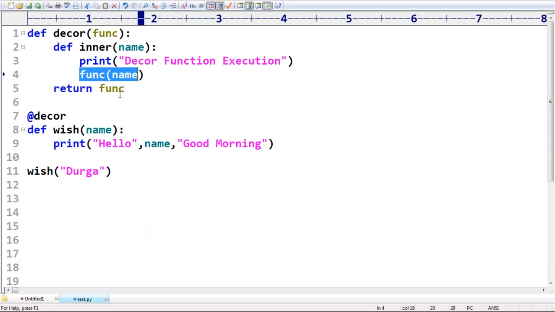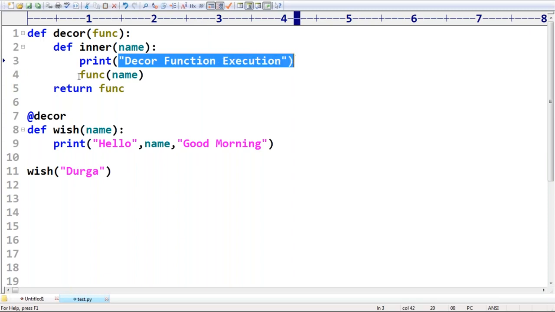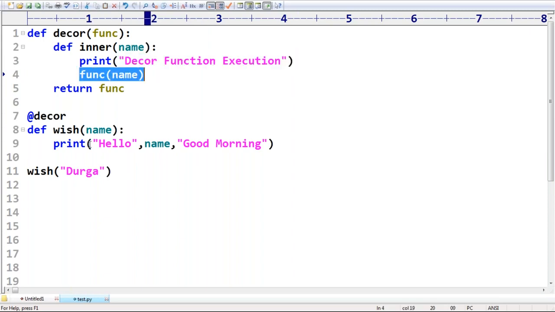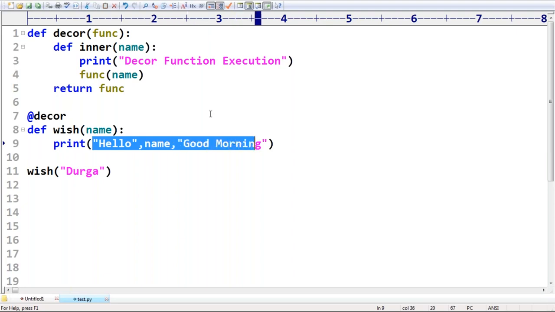Now anyone, can you please guess the output? What output by default are we going to get? Yes, decorator function execution, and then it is going to call our function. Our function is nothing but hello Durga, good morning, like this.